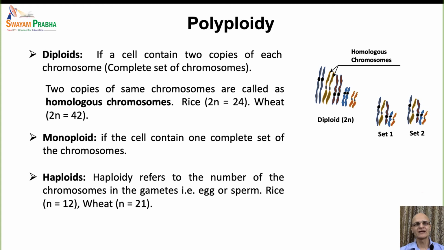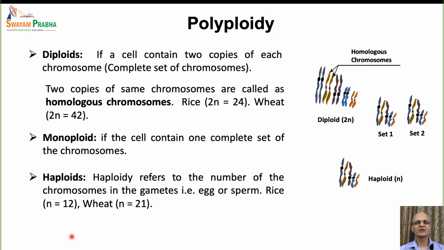Next important term is the haploid. Now, haploidy refers to the number of chromosomes present in the gametes of an individual, like egg or the sperm cells or the pollen cells in the plants. The chromosome number in the gametes is exactly half of the number of chromosomes in the somatic cells or the body cells of the individual, and it is usually designated by n.